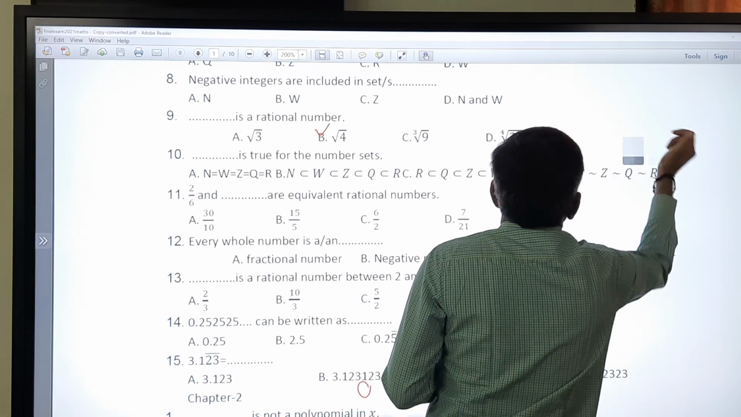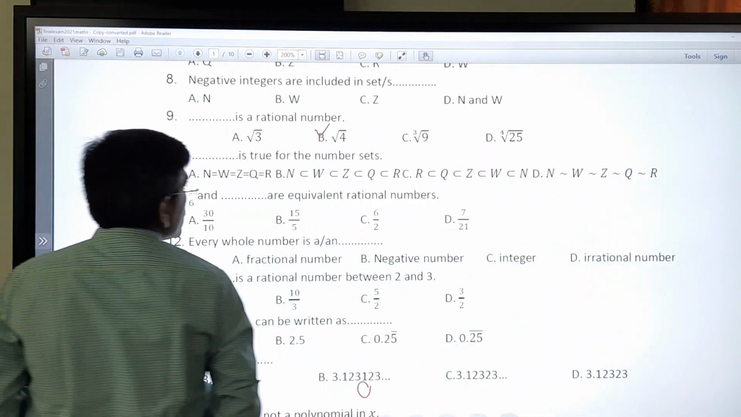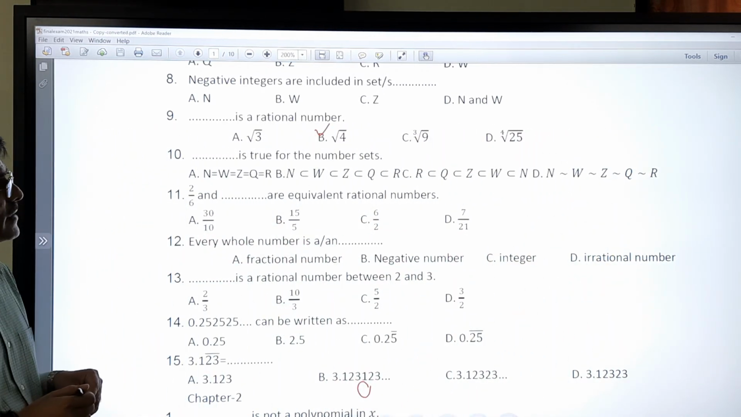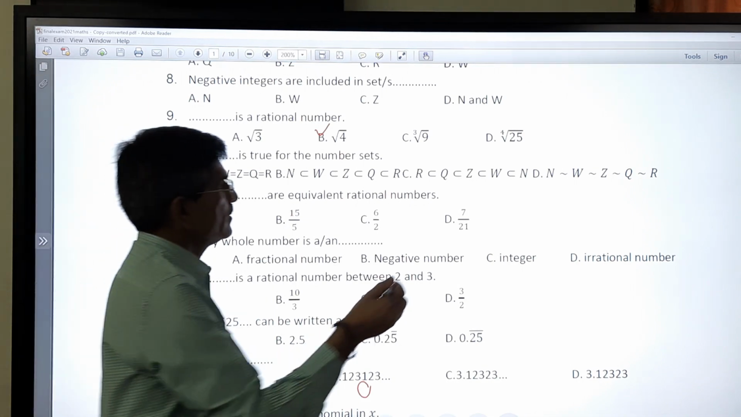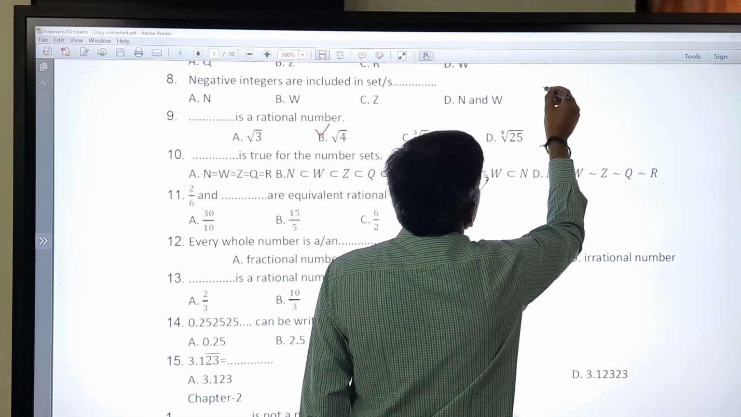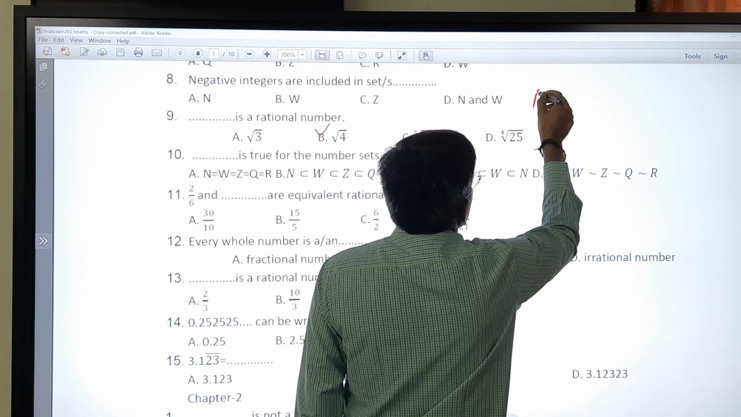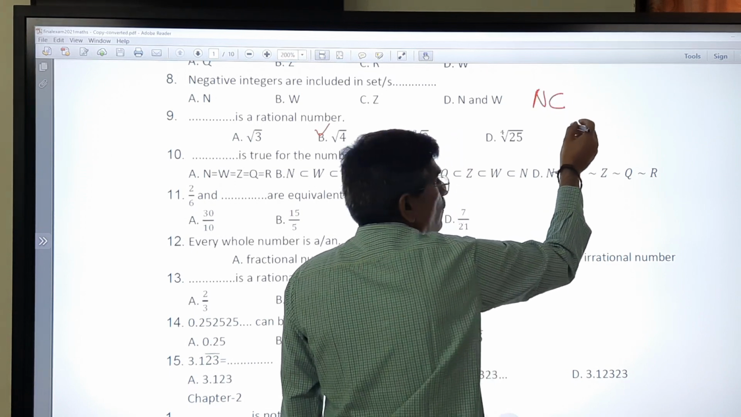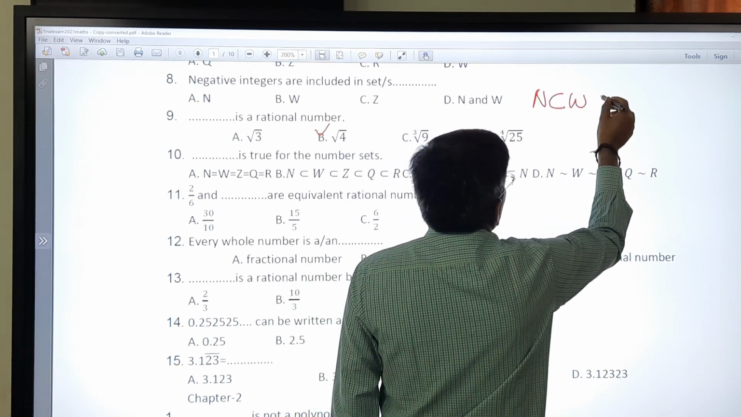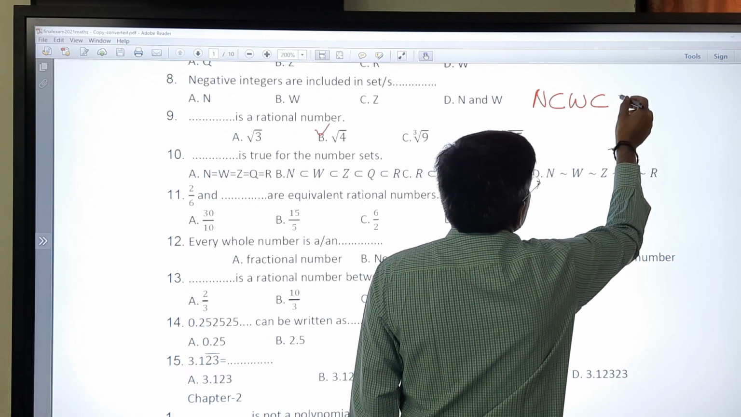So we have to remember that. Now, which is true for the number set. Already I have written it. Again I write that natural number is a subset of whole number. Whole number is a subset of integer.